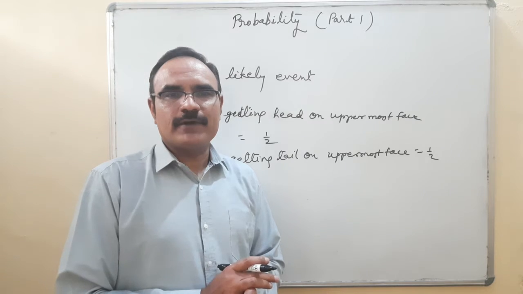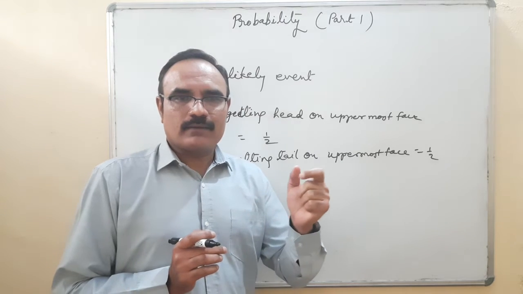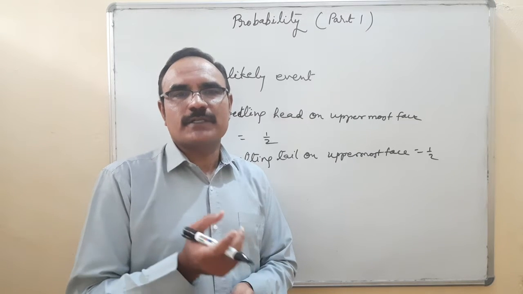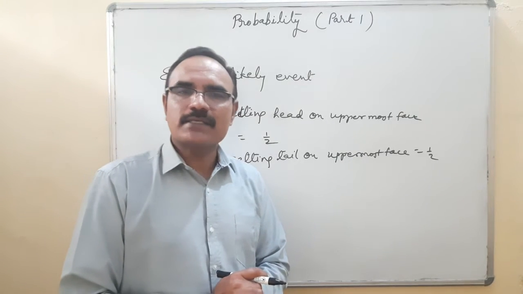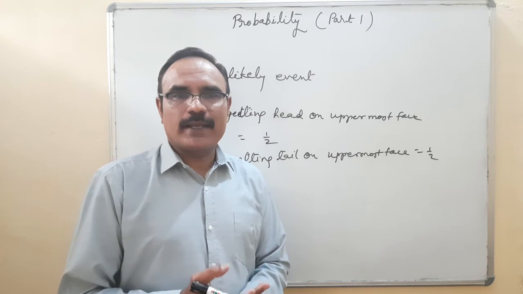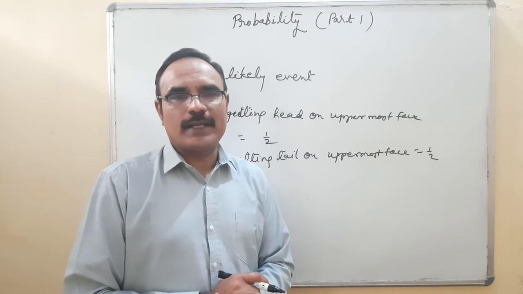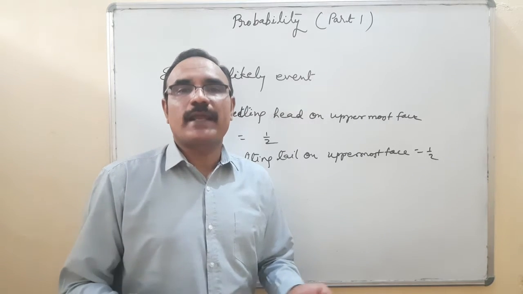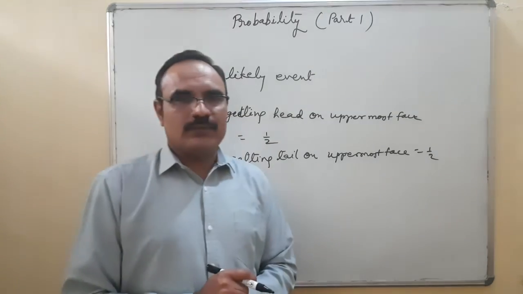So you understand the definition of equally likely events properly: when we do the experiment many times, and after that whatever outcomes come, on the basis of that we decide whether it is equally likely, yes or no. Like when we toss a coin, probability of getting head is 1/2, it's equally likely. When we roll a die, probability of getting 1, 2, 3, 4, 5, 6 on the uppermost face, these are equally likely, 1/6, 1/6, 1/6. So this is called an equally likely event.